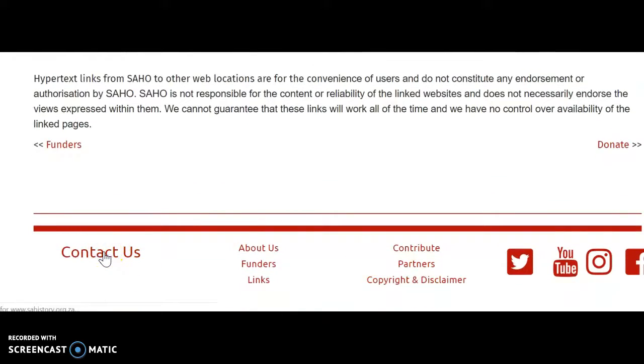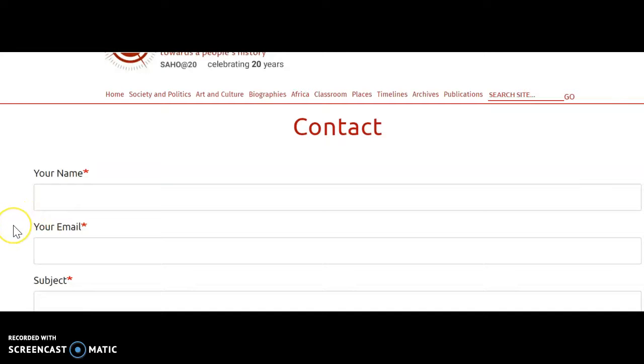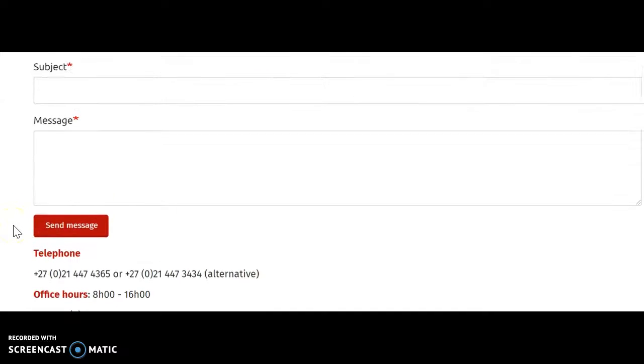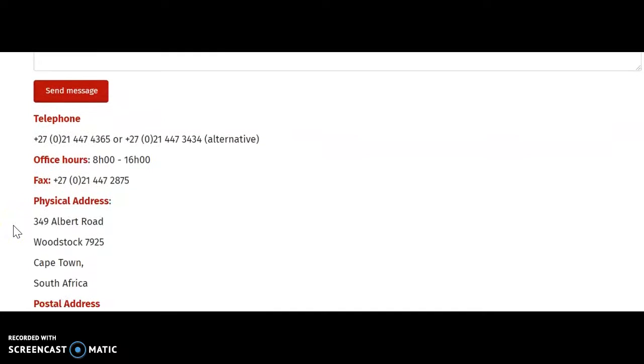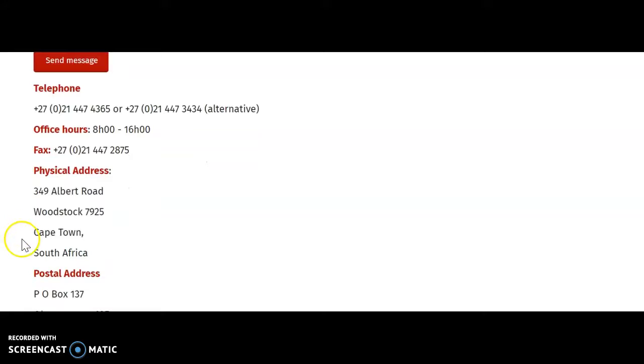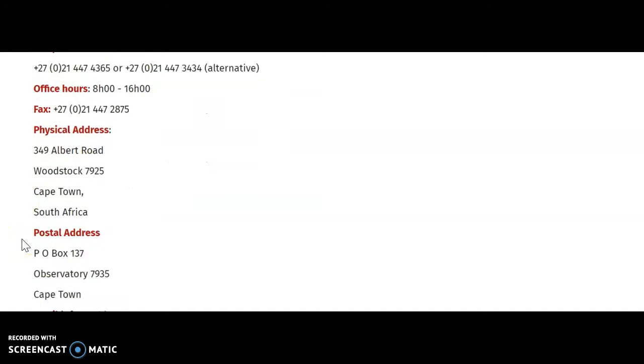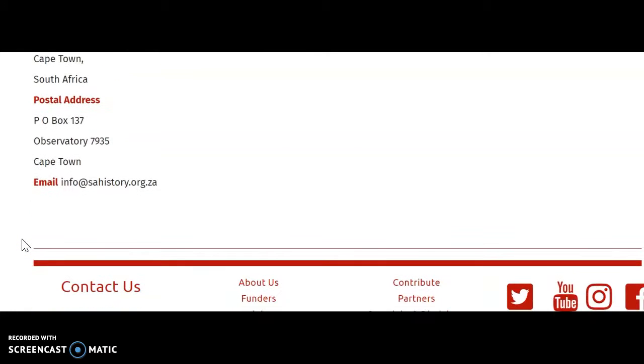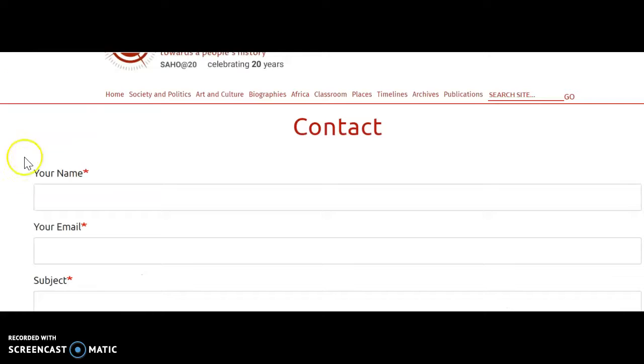This contact us button gives them a lot more credibility. It means they're not trying to hide from you. They're letting you know exactly where they are. They're in Cape Town. Cool. They're letting you know exactly where they are so you can find them. That gives them more credibility too.